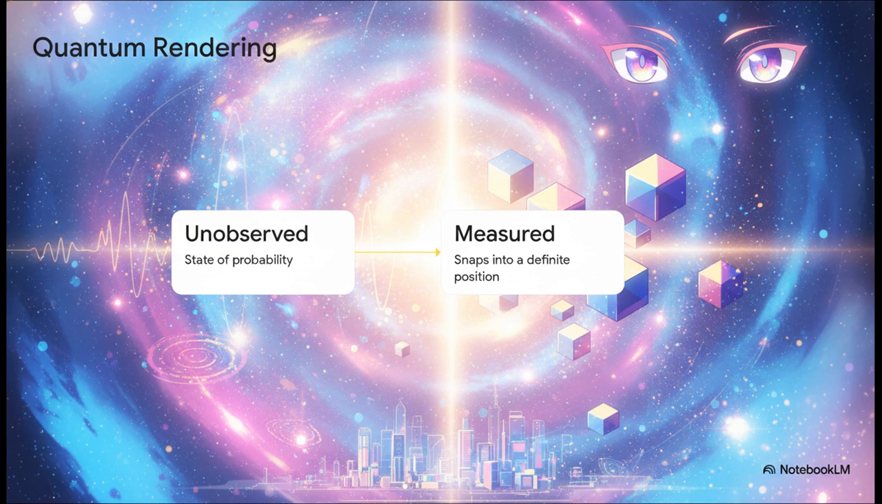Step 1. Unobserved. When we aren't looking, subatomic particles don't actually have a fixed location. They just exist in this weird state of probability, like a fuzzy cloud of maybe. They could be anywhere. But step 2, measured. The exact second they are observed or measured by scientists, bam, they abruptly snap into a definite physical position. They literally only become a physical reality when we look at them. To simulation theorists, this looks suspiciously like a heavily optimized rendering engine, entirely pausing its processing until a player actually turns around to look. Crazy, right?